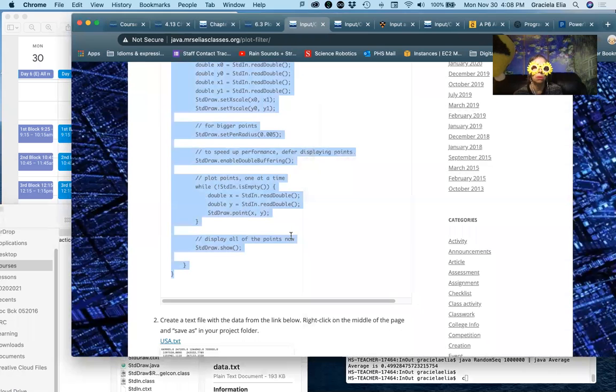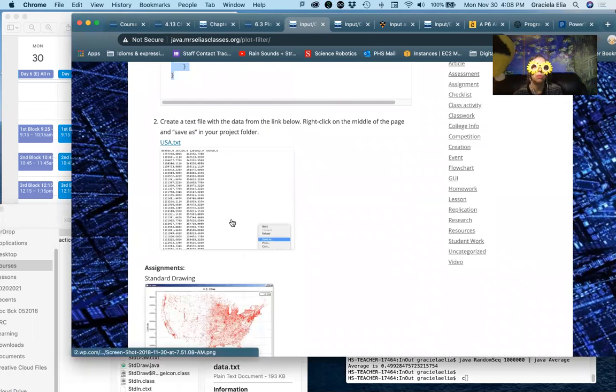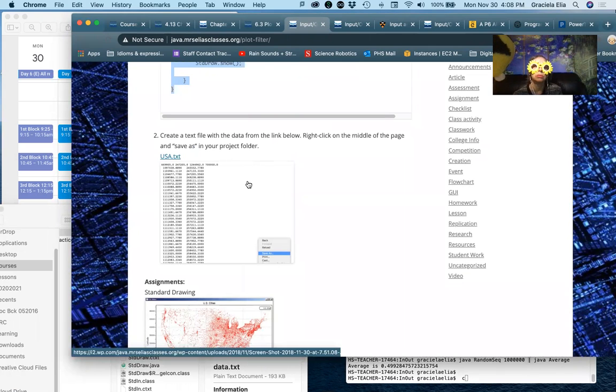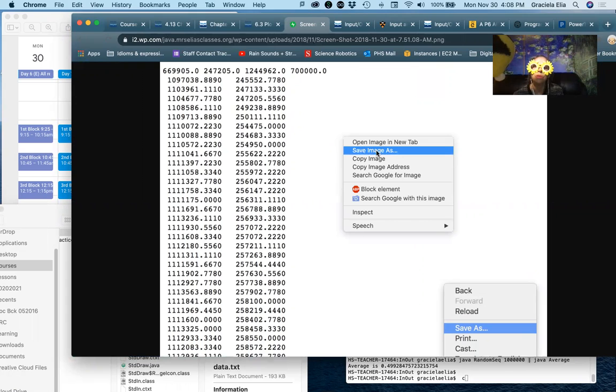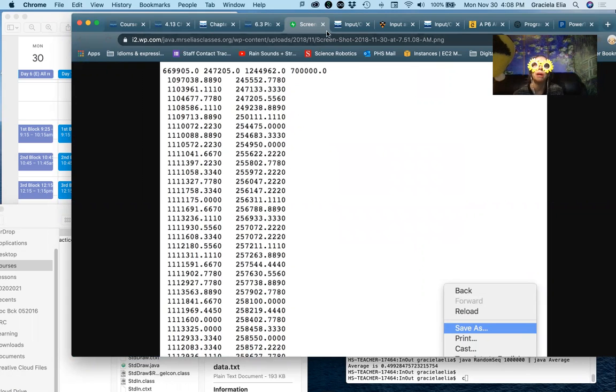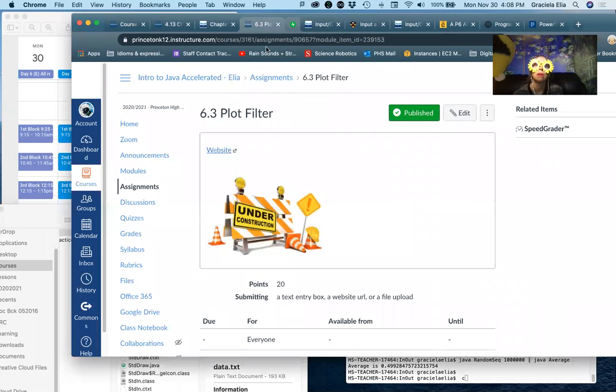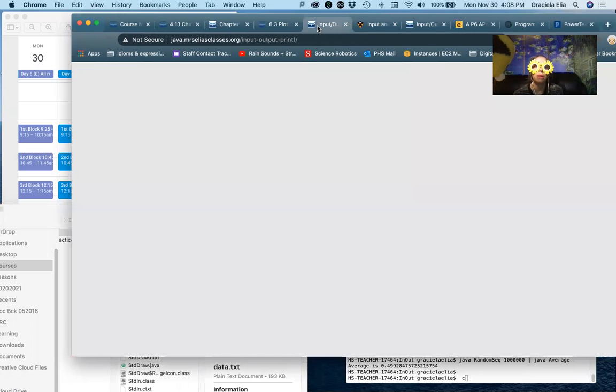So we need to go to, let's see, here we go. So if you go over here, can we download this? No, it's an image. I don't want an image. I want a file. So let's go back over here.